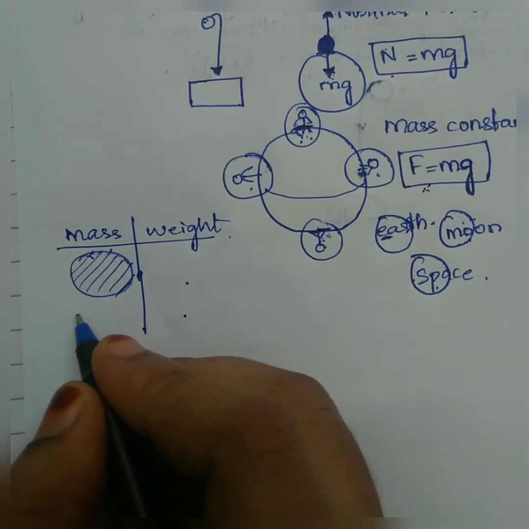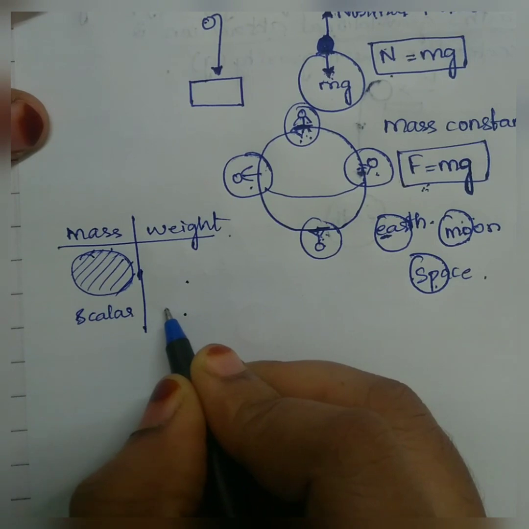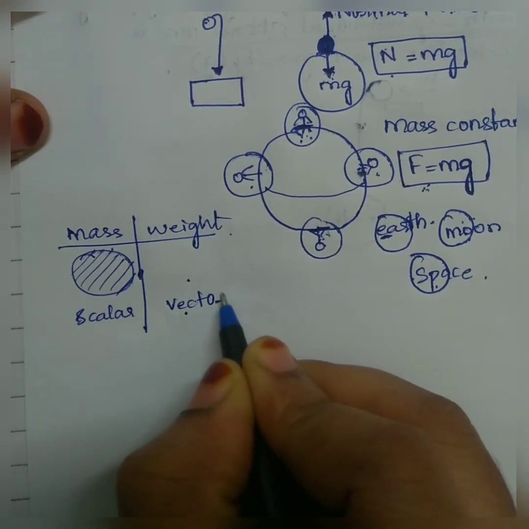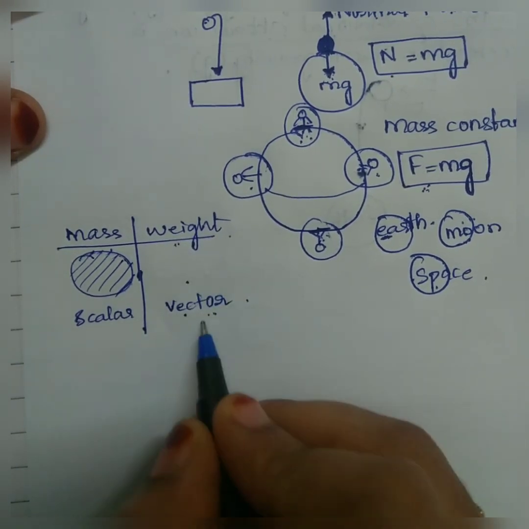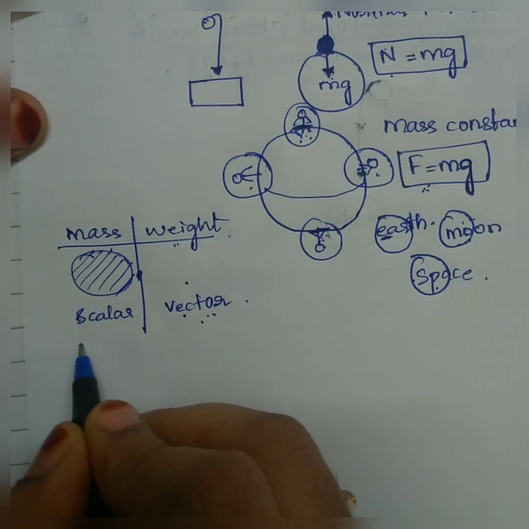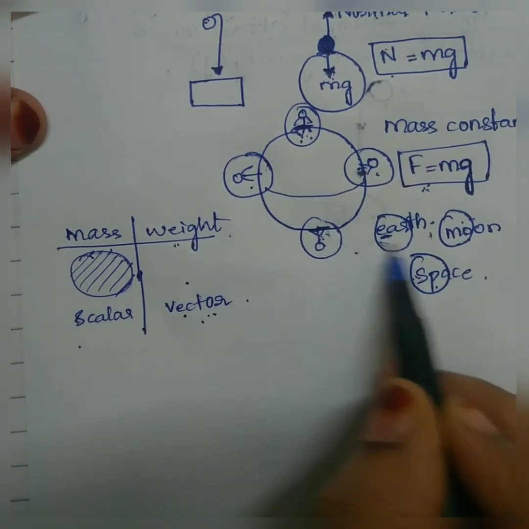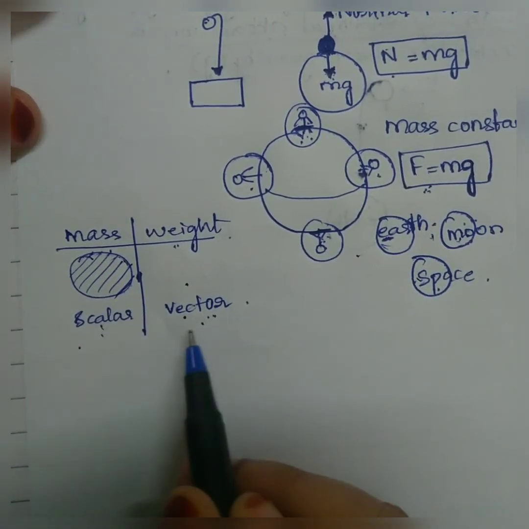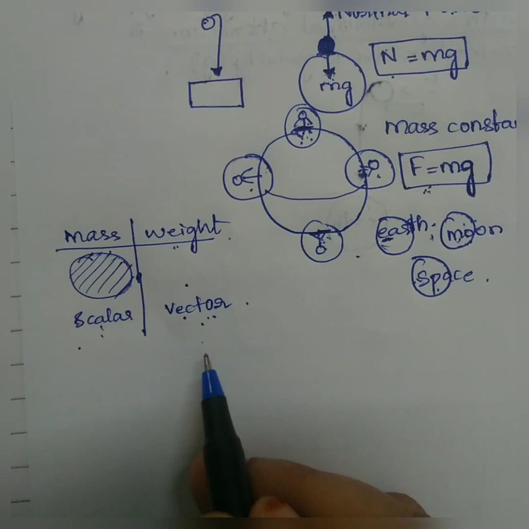Then we can say mass is a scalar quantity and weight is a vector quantity. Since acceleration due to gravity is a vector quantity, therefore we can say weight is a vector quantity. Then we have mass is constant everywhere in the universe. Mass does not change from place to place, it is constant everywhere. But weight, what happens in the case of weight? The weight of the body is variable. The weight of the body depends on the location.